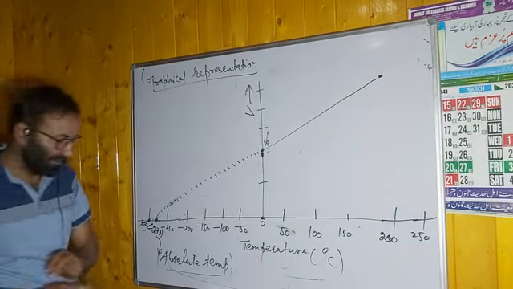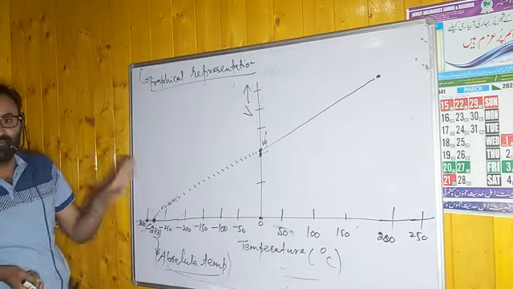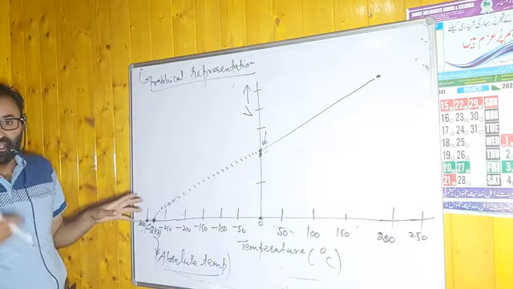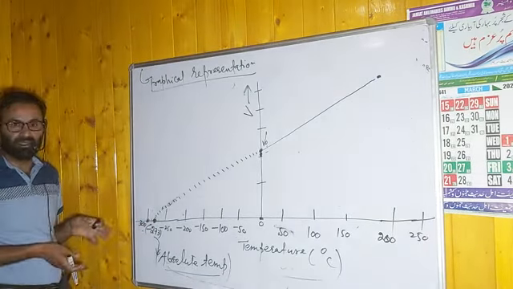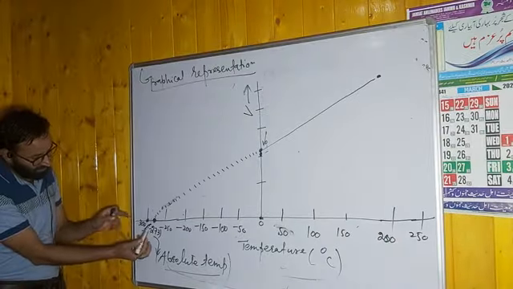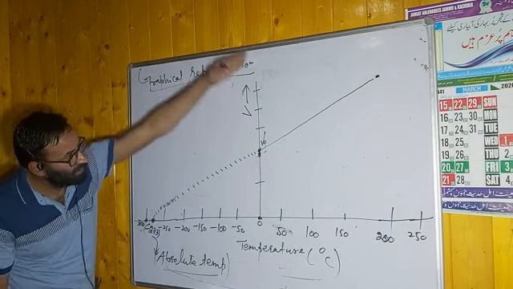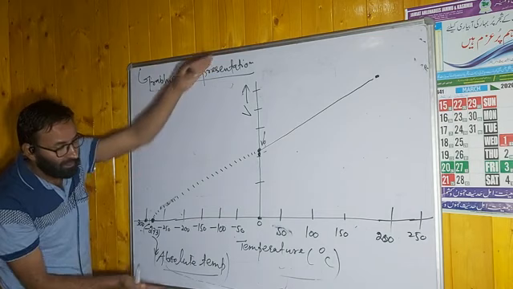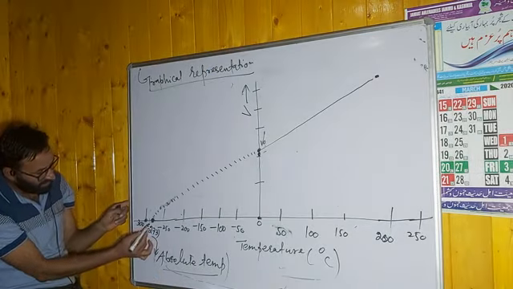Remember this point. But I have mentioned two points here. It is the lowest hypothetical temperature. It has not been attained yet. If you decrease temperature further, the volume will now become negative. This is the positive part of the volume, the top half. The bottom part is the negative part. If you further decrease temperature, what will happen?